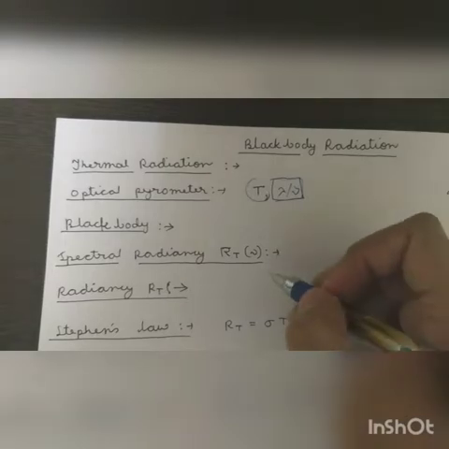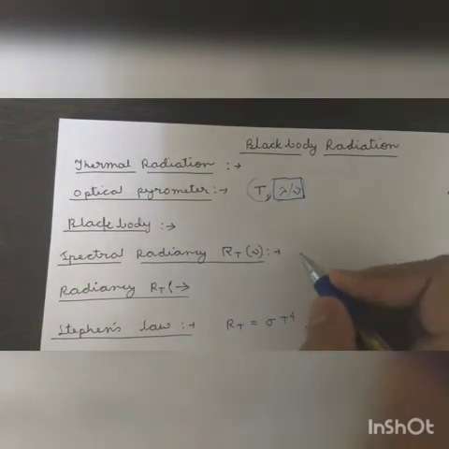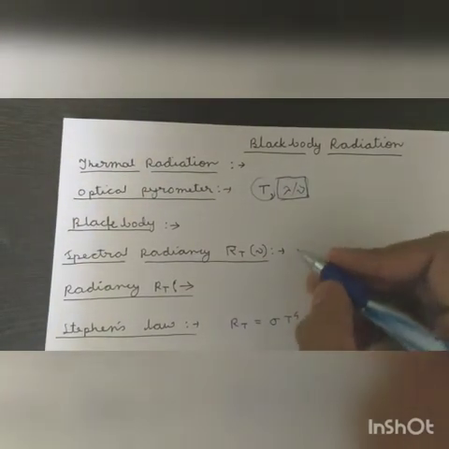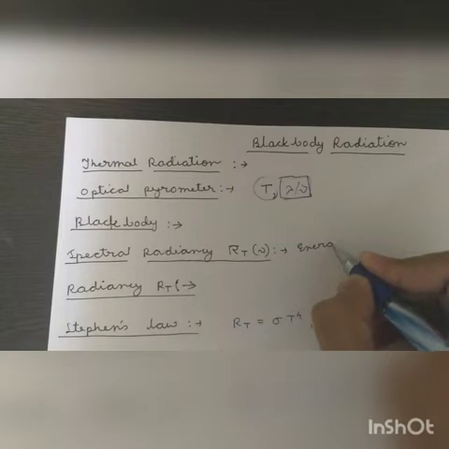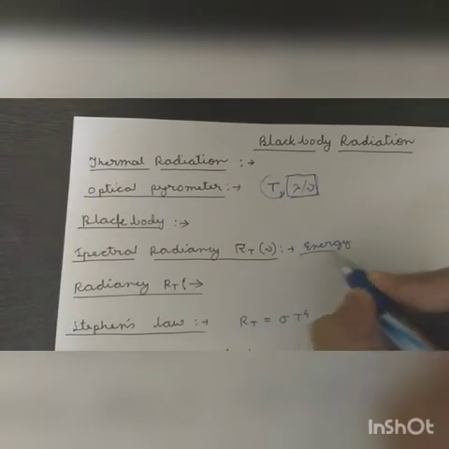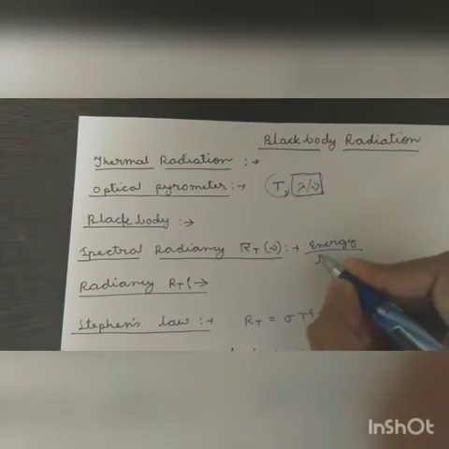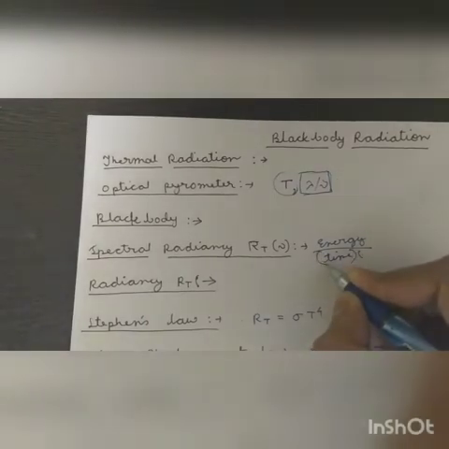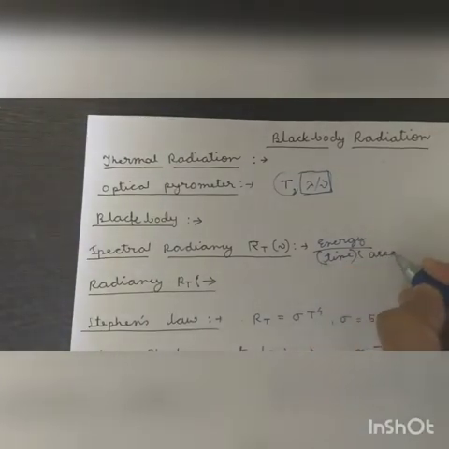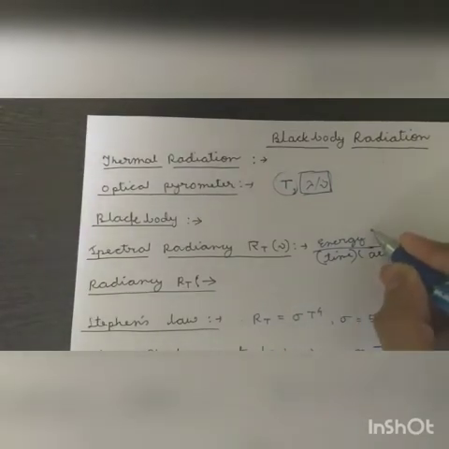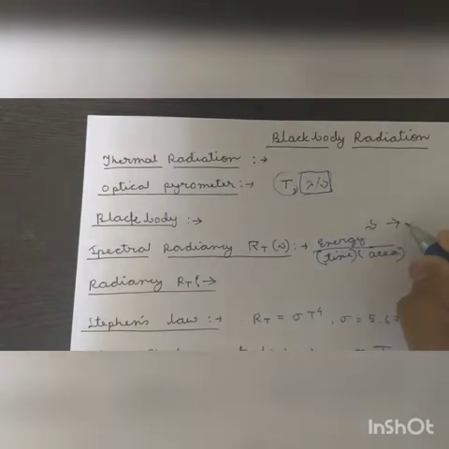Then we will go to another term, that is spectral radiancy. Spectral radiancy is the energy emitted by a blackbody per unit time and per unit area in the frequency range from nu to nu plus del nu.